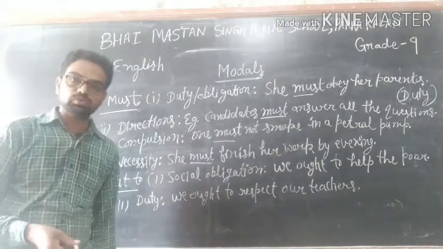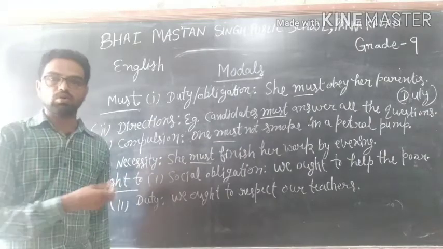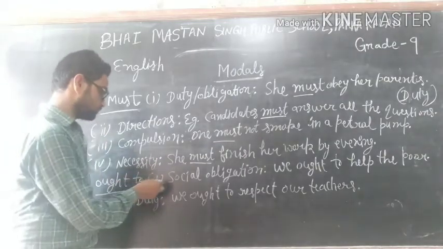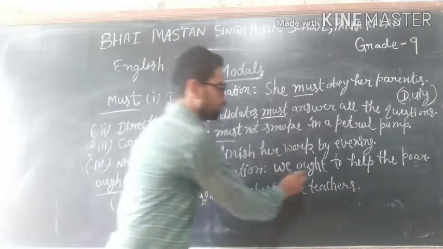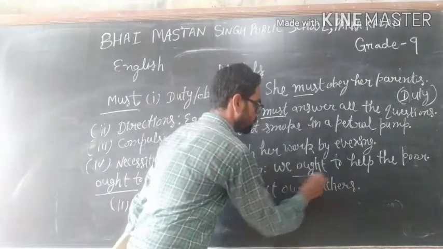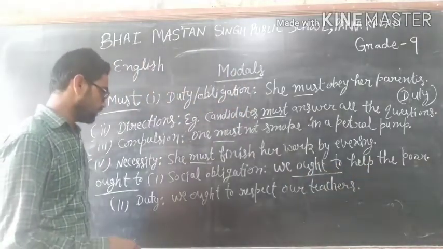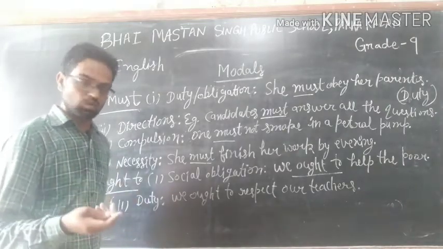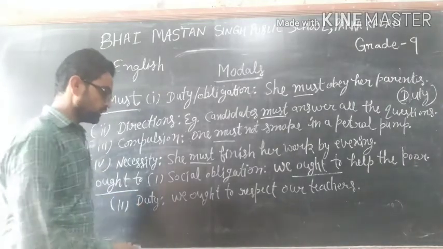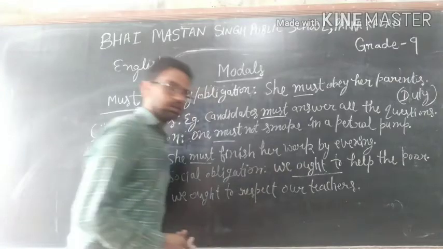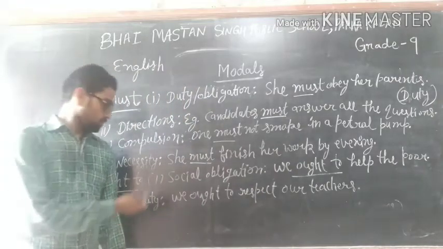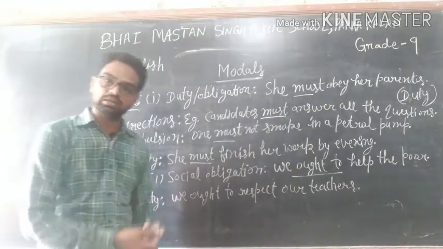Ought to is used to show social obligation or duty. Social obligation: we ought to help the poor. This is our social obligation. Duty: we are to respect our teachers. It is our duty to respect our teachers.